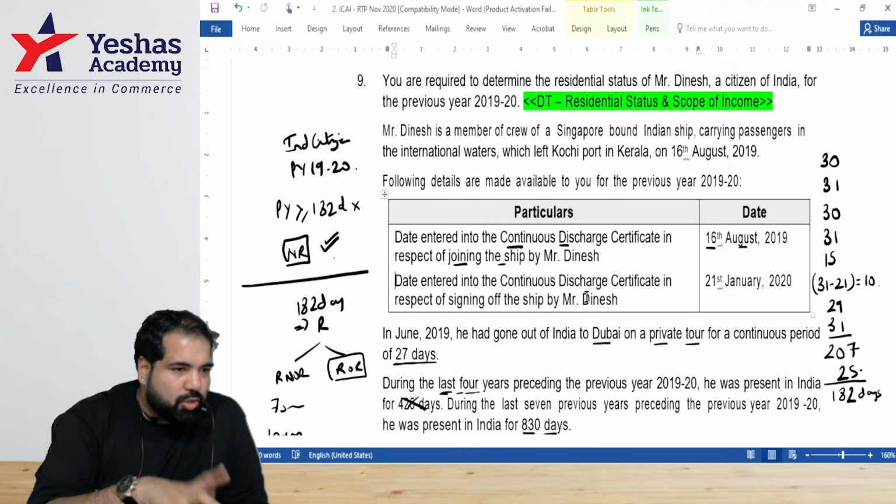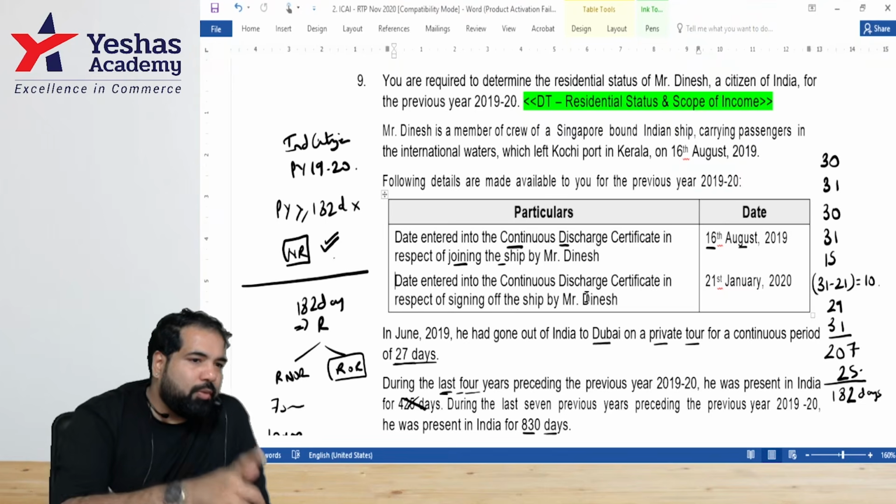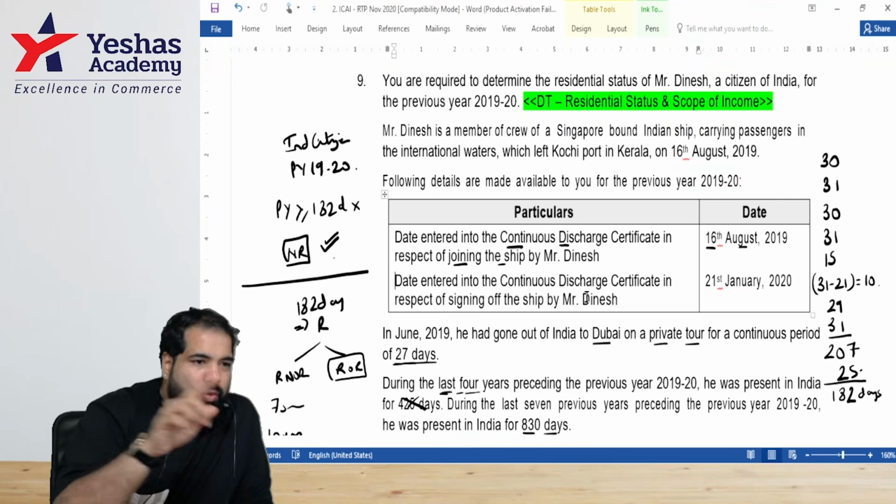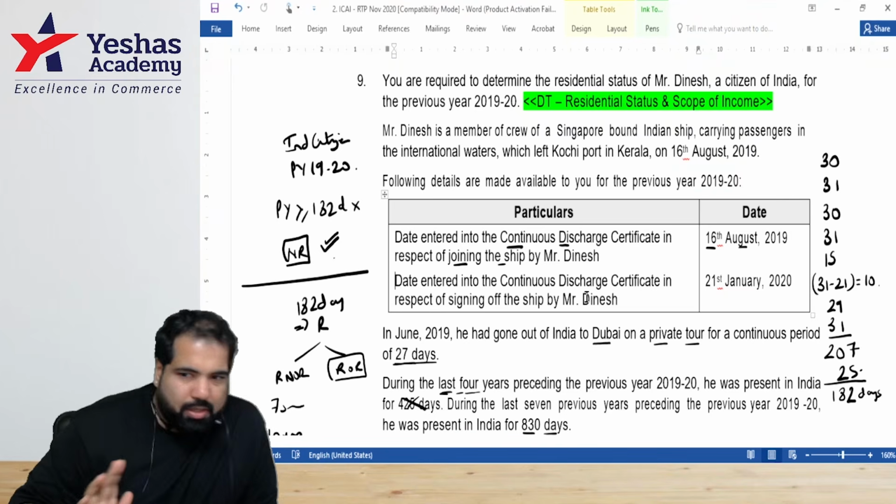Thus, Mr. Dinesh will be considered as a non-resident for previous year 1920, assessment year 2021. What the examiner will check: section 6(1), the number of days, and the conclusion. Are we okay with this?